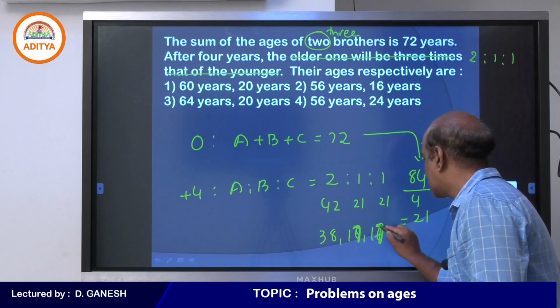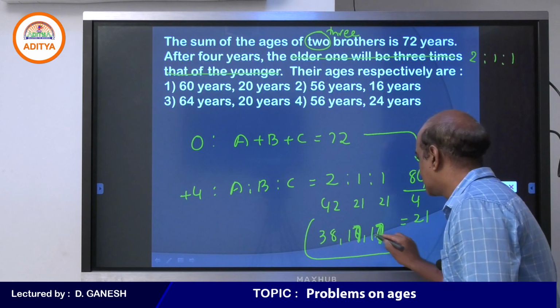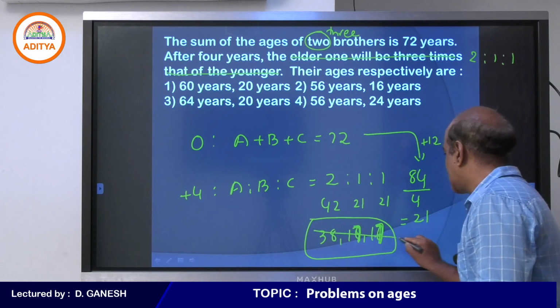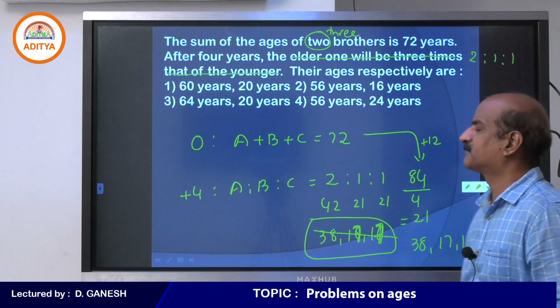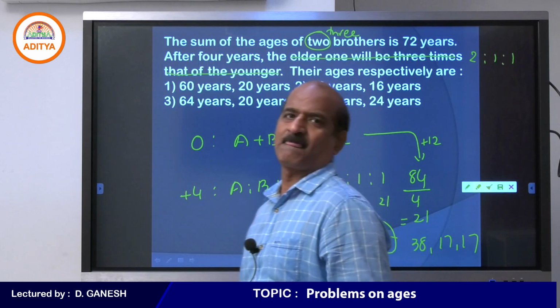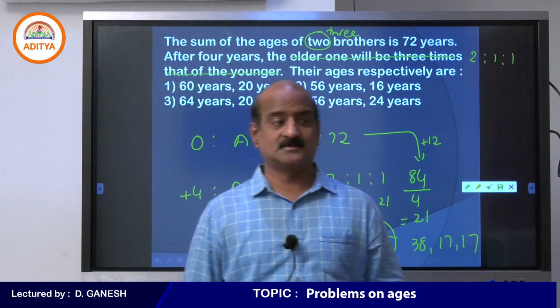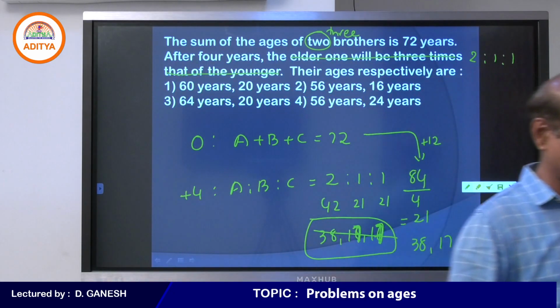What you are doing is subtracting 4 from each. Therefore, your answer will be 38, 17, 17. 38, 17, 17. That's it. So, if it is about 3 persons, that is the process of doing this question.